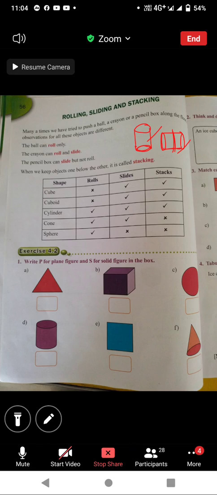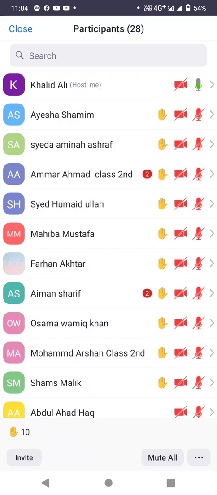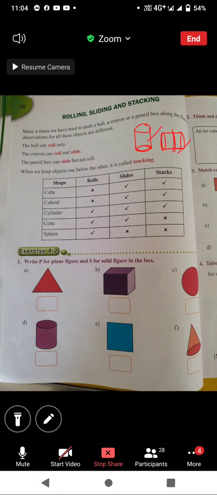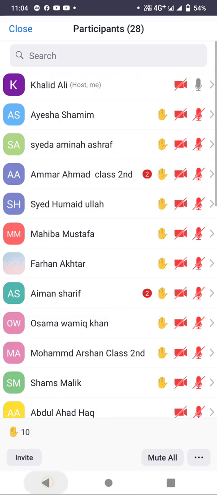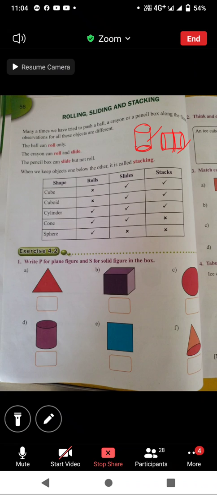Now tell me, if I have a cube and I push it, can it roll or slide? Slide. Yes, very good. A cube can slide only because it has flat faces.